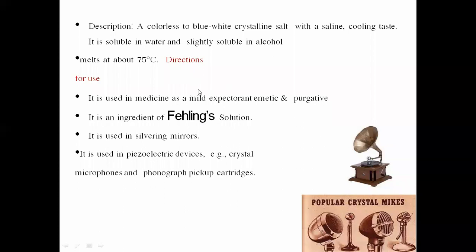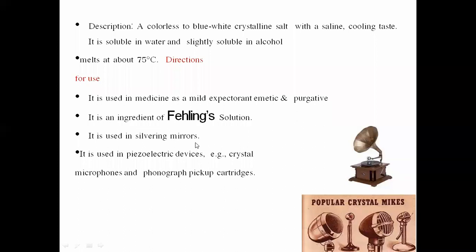Now, the directions for the use of sodium potassium tartrate are given. It is used in medicine as a mild expectorant, emetic, and purgative. It also has an action on the purgative mechanism. It is an ingredient of the Fehling solution. Now, what is this Fehling solution? Fehling solutions are solutions which are used in the identification of carbohydrates. So sodium potassium tartrate is present in that reagent which is used to identify carbohydrates.